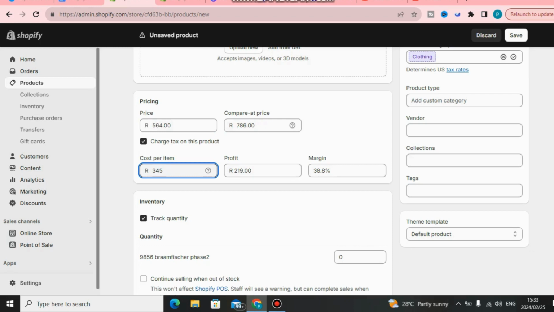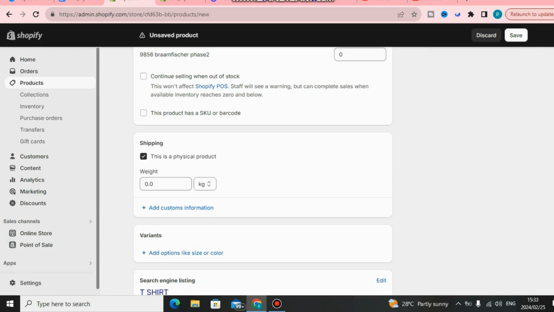Okay. So after that, what you can do, you can also check the cost, the weight of the product. Okay, you can also check the weight of the product.